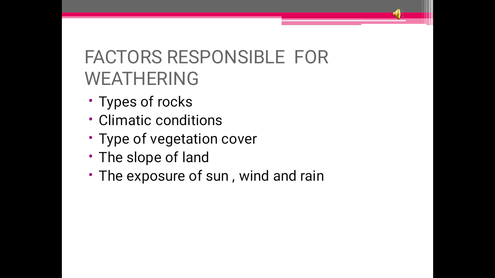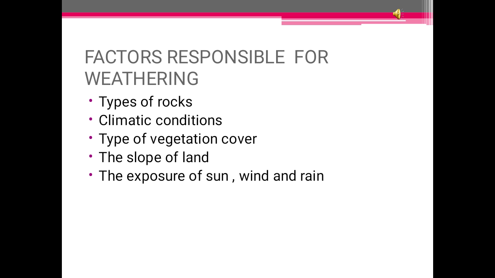Secondly is the climatic condition. Climatic condition plays a very important role. Why? Because when it is hot, expansion takes place. When it is cold, contraction takes place. And due to expansion and contraction, the parts of the rock which are comprised of different materials, suppose iron is there and a plain rock is there, the iron's expansion and contraction will be more, and in the general rock it will be less. So a gap will get formed, and they will separate from each other. That is how weathering happens.